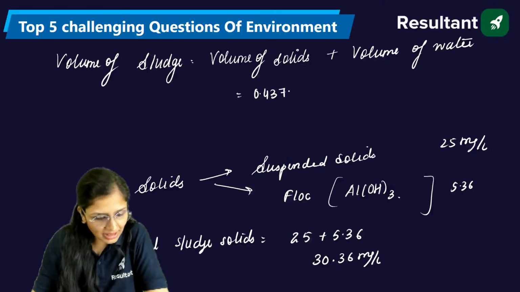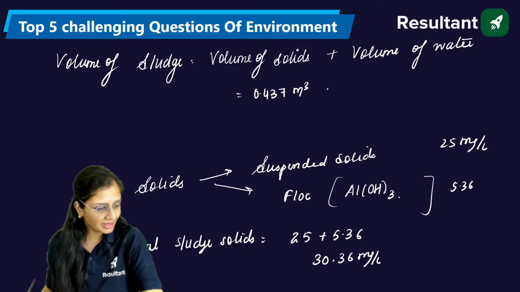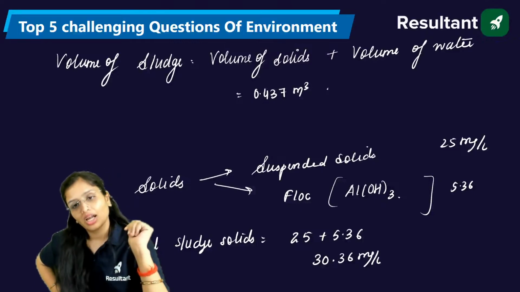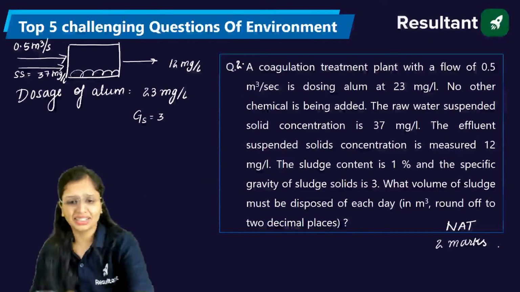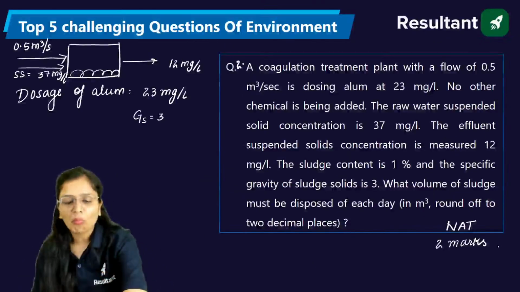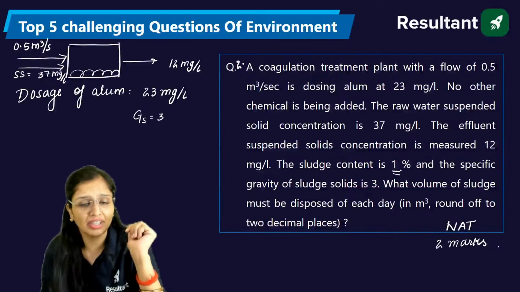Till here, anybody is having any doubts? Okay. Now we have to talk about the volume of water. Now this is very easy, right? The solid content in the sludge is 1%.